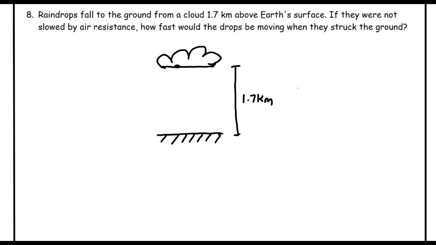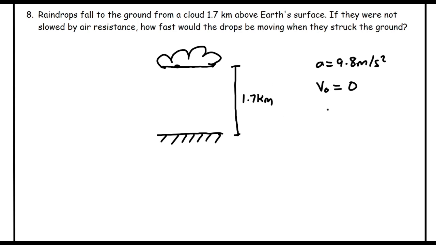What other information do we have? Because this raindrop is falling under the influence of gravity, the acceleration is 9.8 meters per square second. What other information do we have? We also know that the initial velocity is 0 because this raindrop is part of a cloud which is stationary, so the initial velocity is 0.